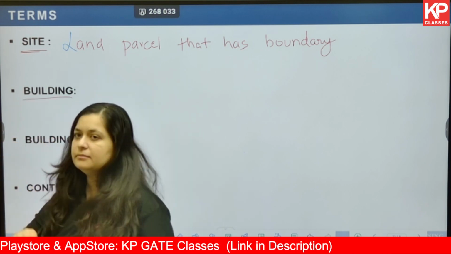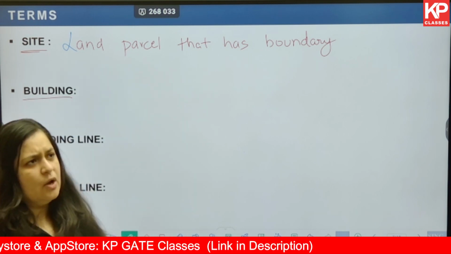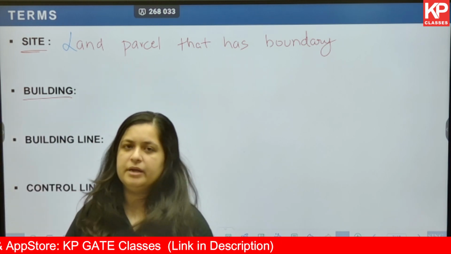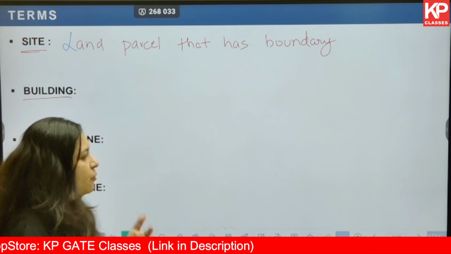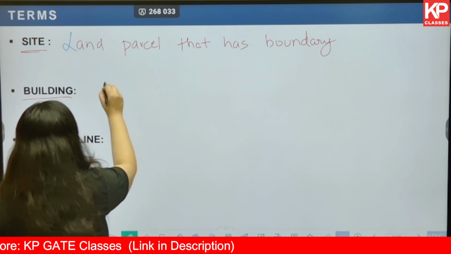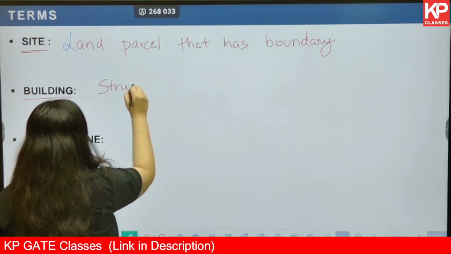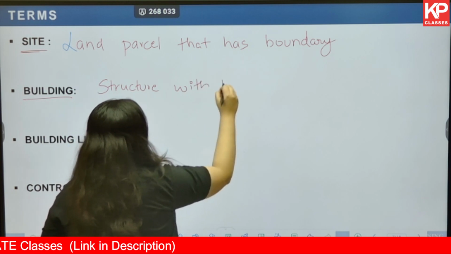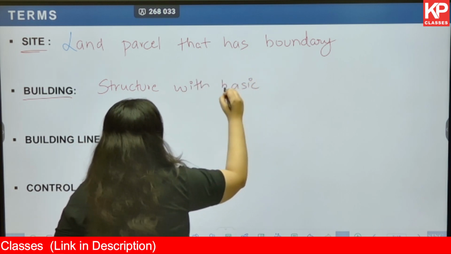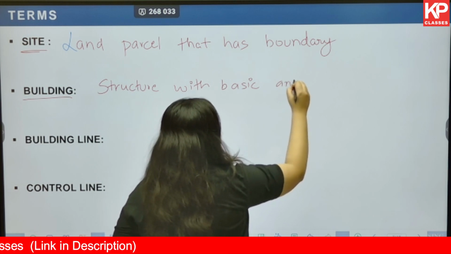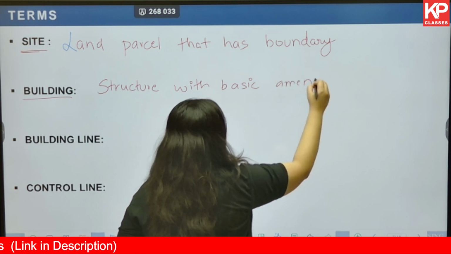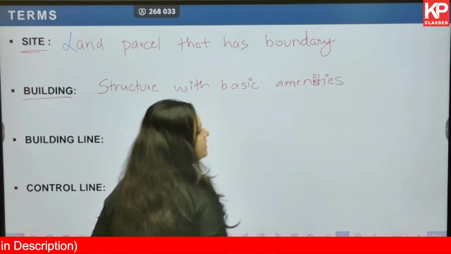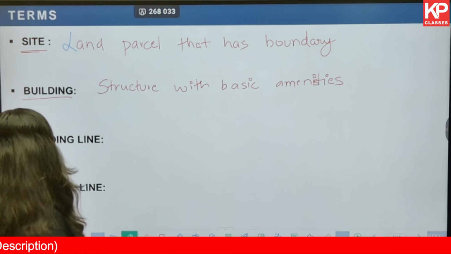Next, what is a building? It is a structure. What else? Just a structure cannot make a building. Yes, a structure with the basic amenities. So, you can write down structure with basic amenities. For example, plumbing lines, sewerage system, etc.